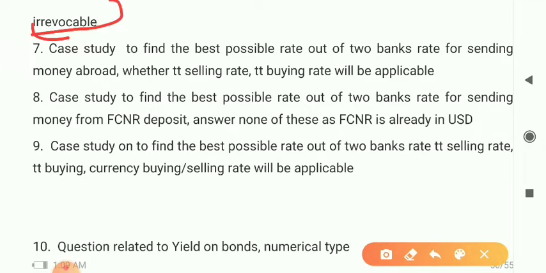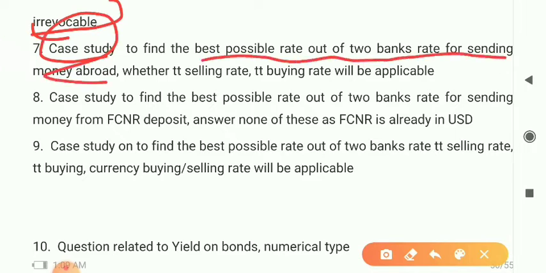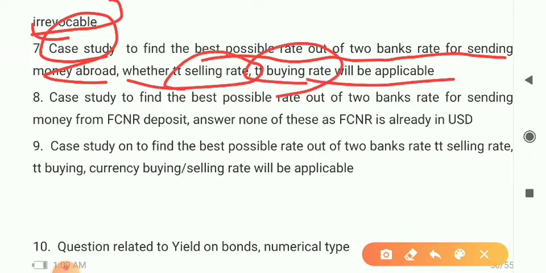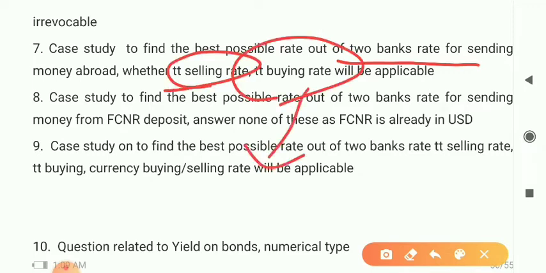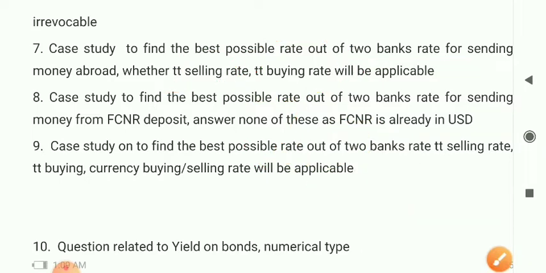और एक case study आया था, one case study to find the best possible rate out of the two bank rates for sending money abroad. Whether TT selling rate or TT buying rate will be applicable. एक क्वेश्चन ऐसा था जिसमें we need to find two banks' rates for sending money abroad. और ये वाला जो है that will be TT selling और TT buying. TT buying, TT selling से आपको 5 to 6 mark questions easily मिल जाएगा, right? So you can focus on that part. That's a very easy one. You can easily get the point.